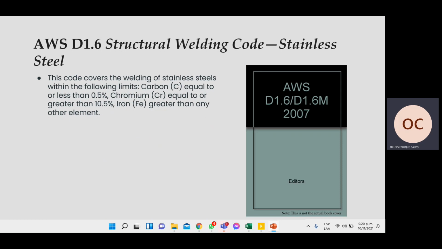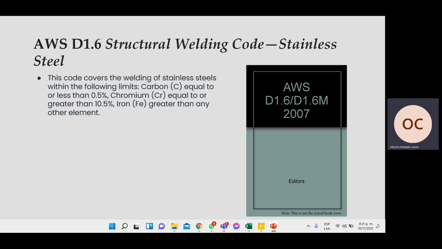AWS D1.6 is a code used for stainless steel. That one has the carbon limit equal to 0.5%, chromium equal to 10.5%, and it has to contain iron or any other element.